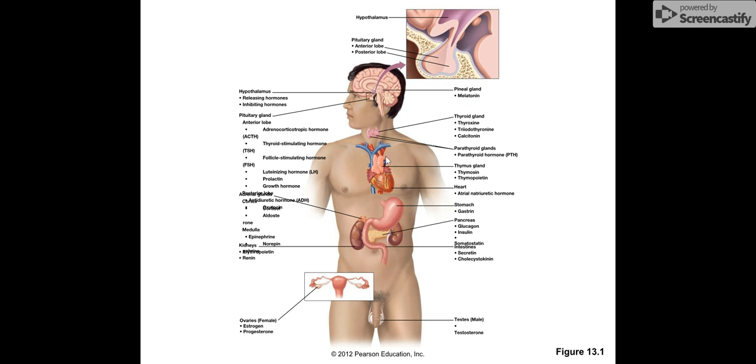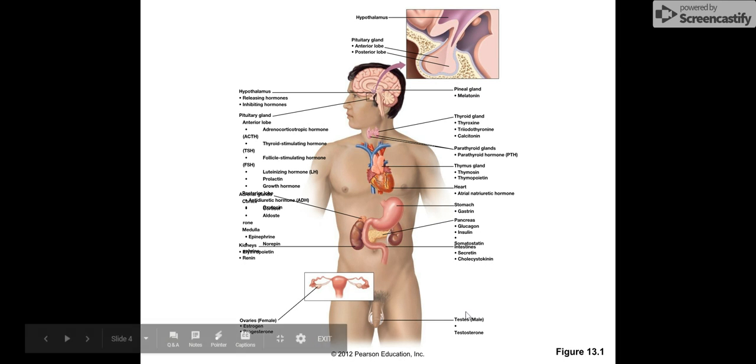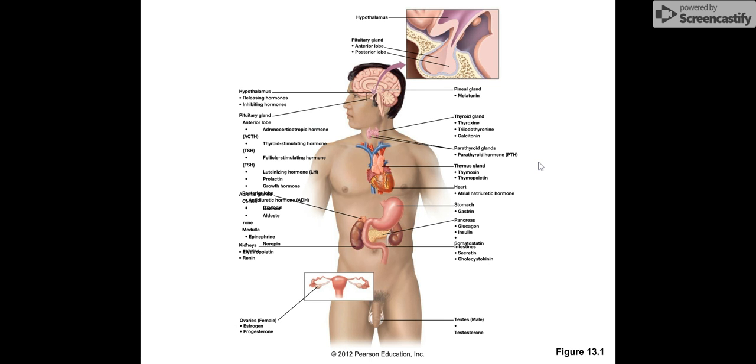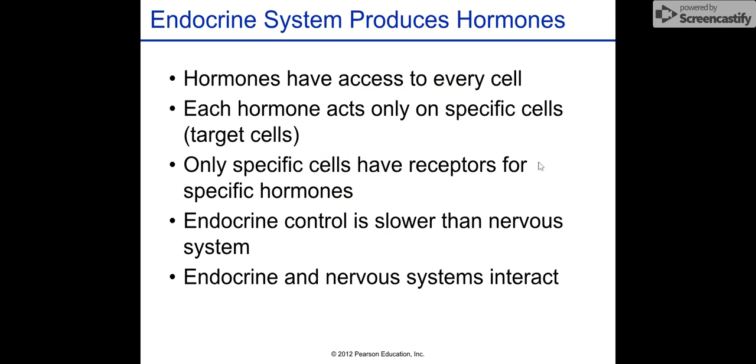There's a thymus gland, which is located near and on the heart. Thymosin and thymopoietin are produced there. The heart itself produces atrial natriuretic hormone. The stomach produces gastrin. The pancreas produces glucagon and insulin. Somatostatin, secretin, and cholecystokinin are also produced. And yeah, those are a lot of the hormones and a lot of the glands that produce them. We'll be looking at quite a few of these in some detail.